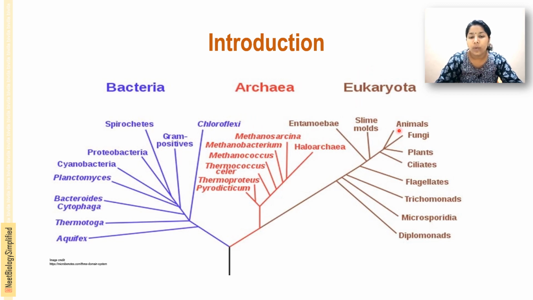Next is the Eukaryota, having a true nucleus with a nuclear membrane. These are eukaryotic cells. Examples are Entamoeba, slime molds, animals, fungi, plants, ciliates, flagellates, trichomonads, microsporidia and diplomonads. This is the phylogeny of the three domain classification of organisms: bacteria or Eubacteria, Eukaryota and Archaea.